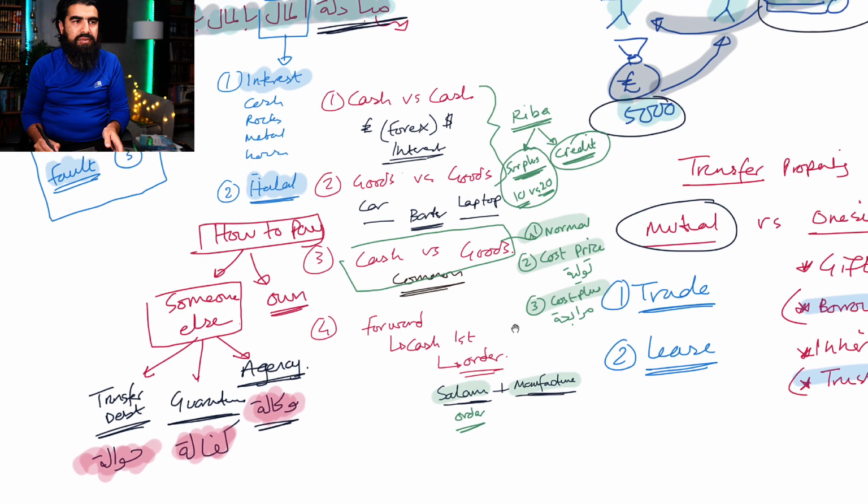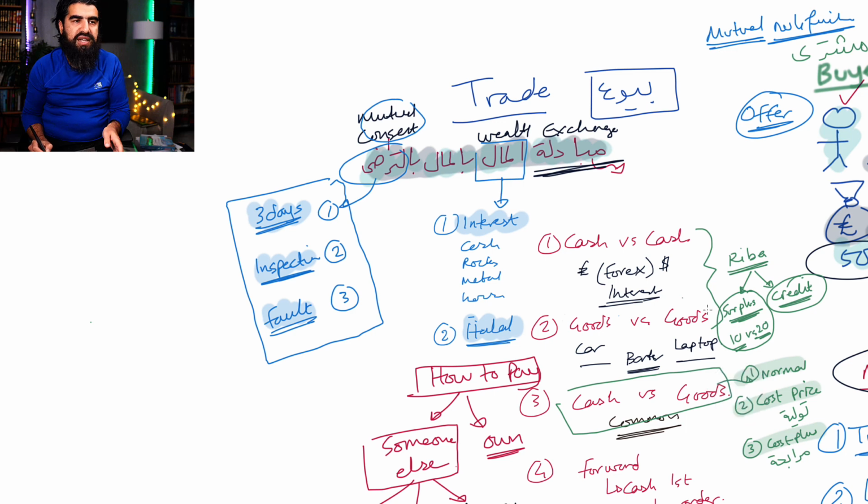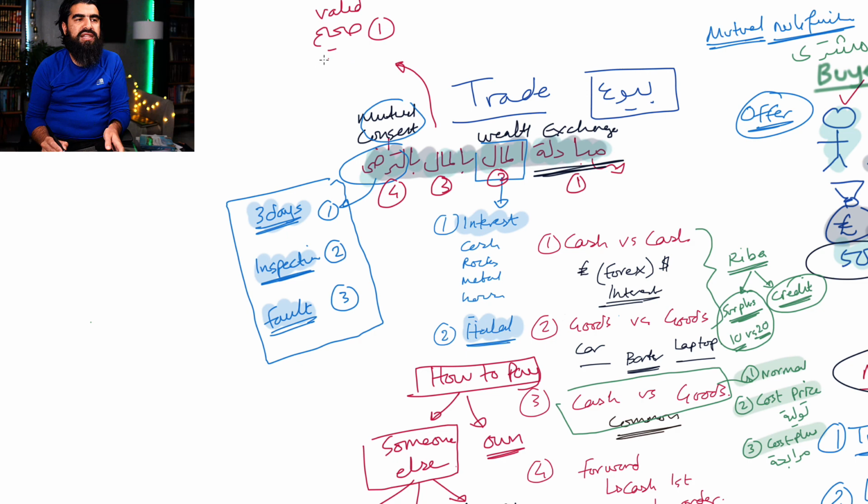Finally, the last thing that we're going to look at is any trade that fulfills these criteria. Any trade that fulfills this criteria, right, is what we call a bay' sahih, a valid contract, right? So any mubadala, mal, bil mal, bit taradi, any trade that fulfills these conditions, you call it a sahih trade. So the last time you went to the shops and you bought yourself a drink or a chocolate bar or crisps, you actually did a sahih trade because you exchanged halal goods for halal goods and both were happy.